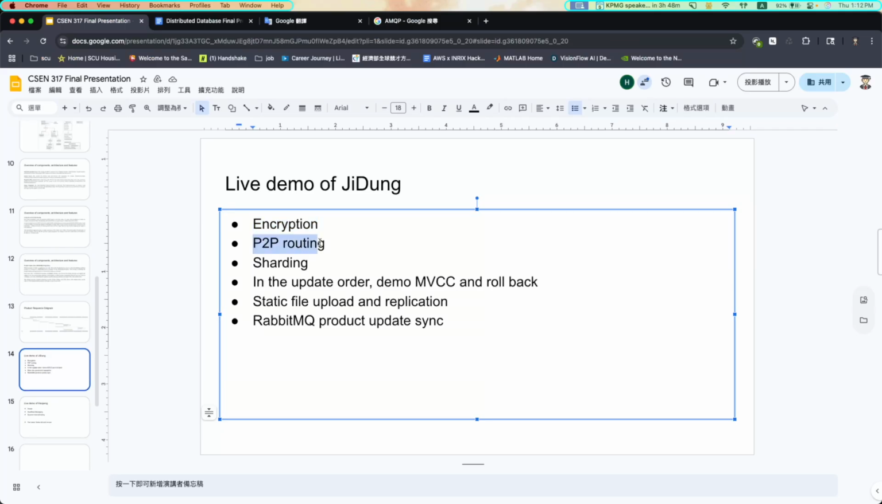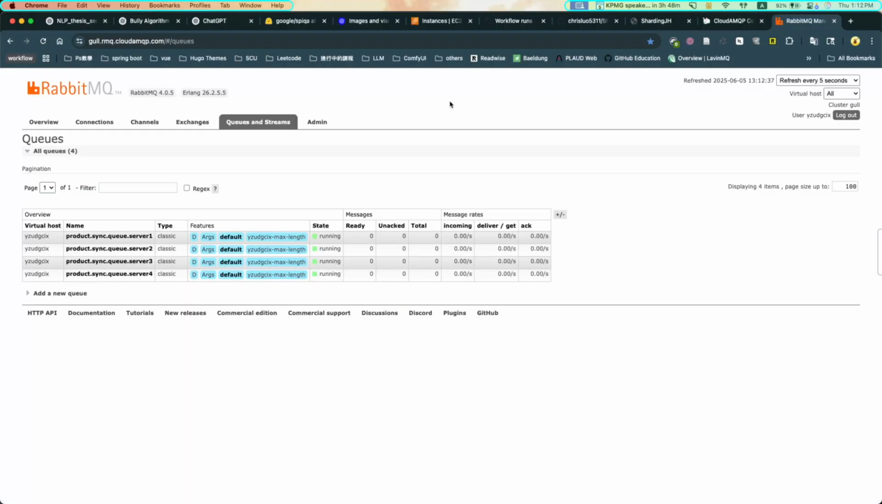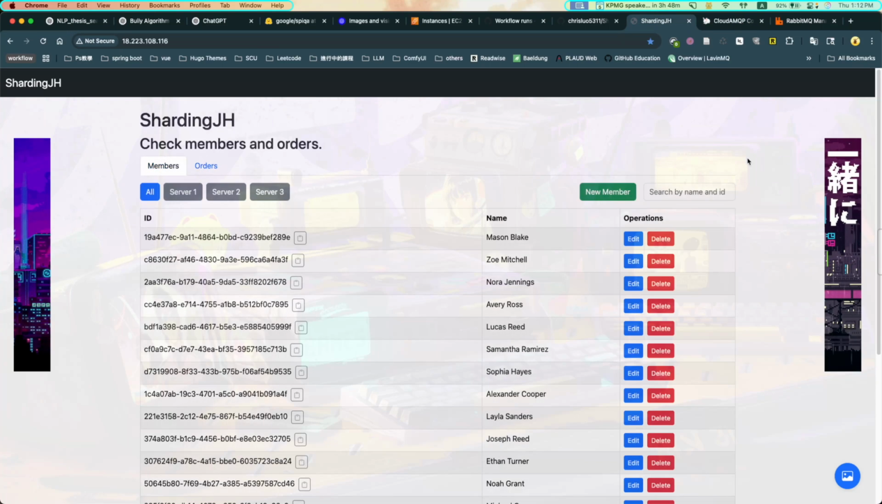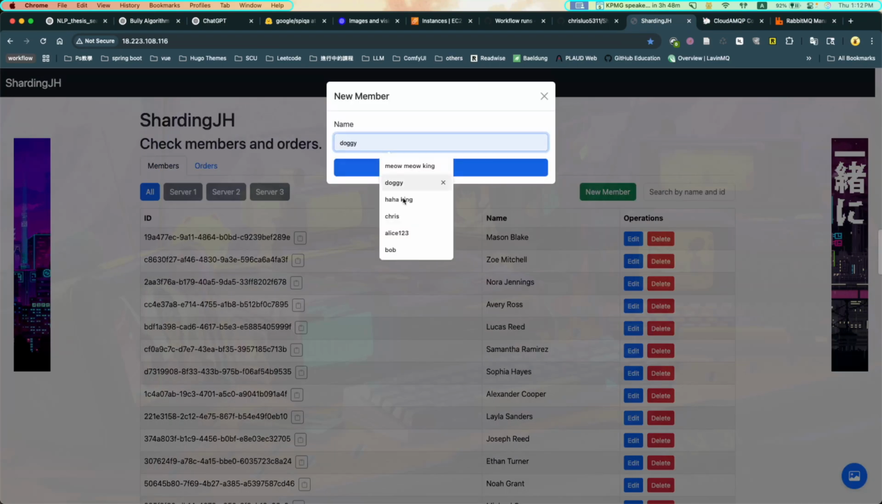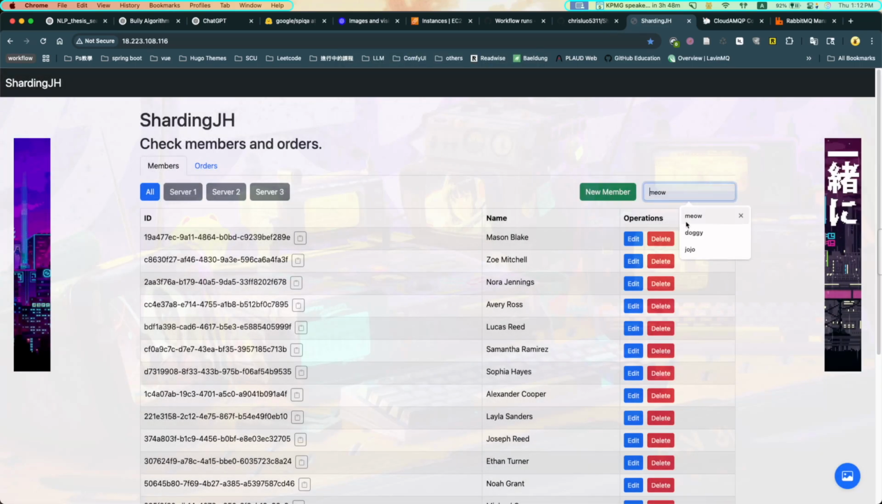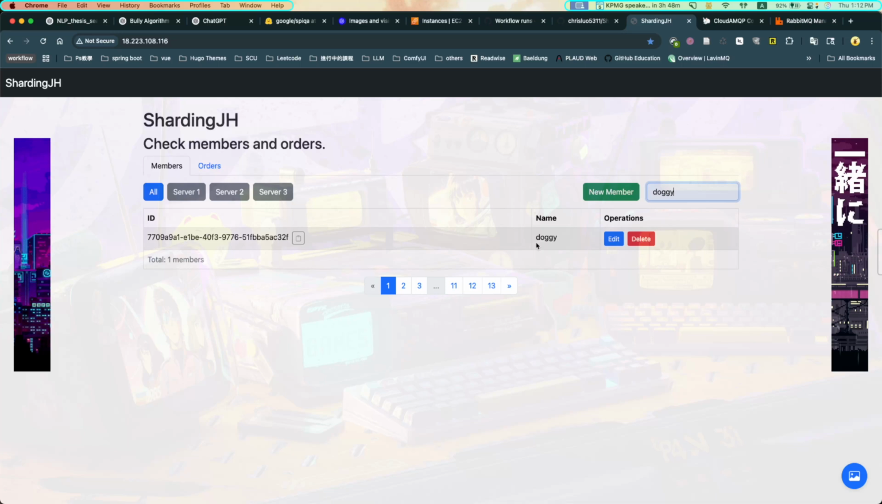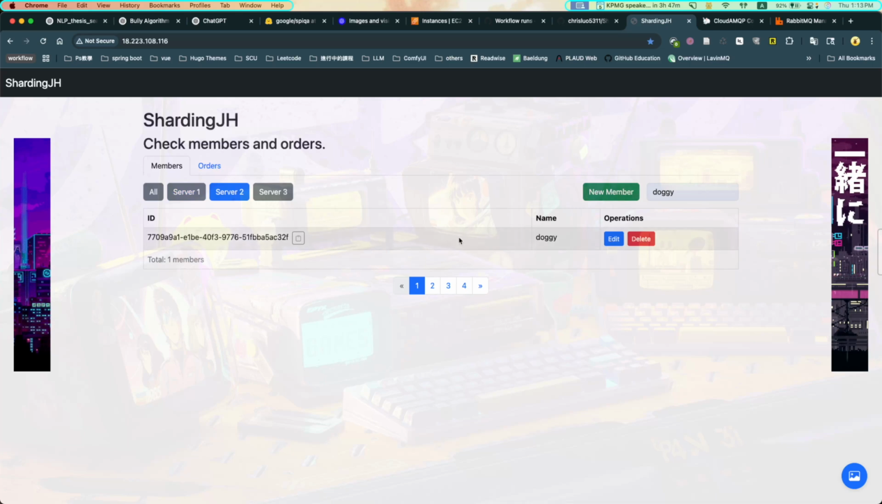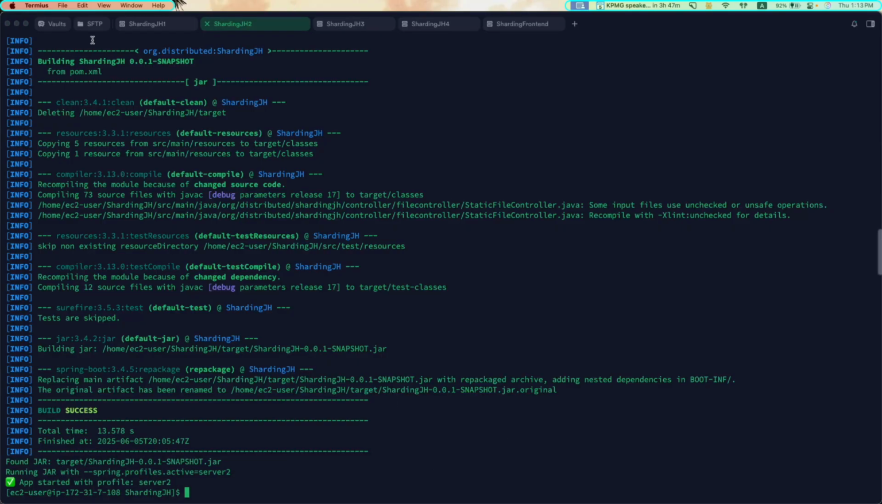Alright, next demo, P2P routing. For P2P routing, I'm going to use the front end to demo and check the log. So we create a new member, doggy. We create a member successfully. Let's check doggy. This is all we can see. We just created a doggy member. Let's check server 1, no doggy. Server 2, doggy. So doggy is saved, routed to server 2 and saved. Let's check server 3, no doggy. Server 2, doggy. Let's check the log.